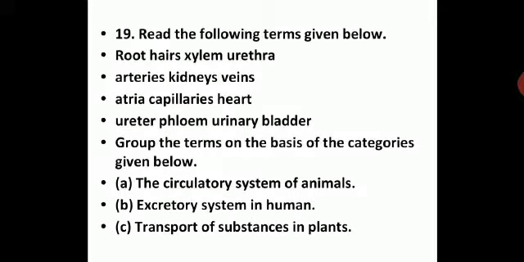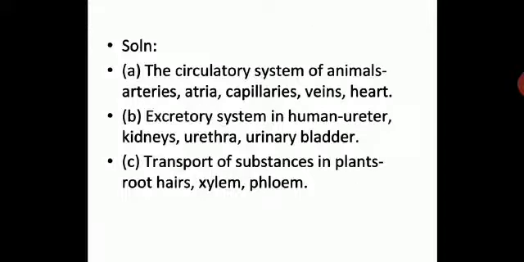These are the group of words which you will use from the given terms over here, and you are going to pick up the correct terms which are required for the given system. That means the circulatory system of animals will require arteries, atria, capillaries, veins, and heart. These are the terms related to circulatory system. Now let us see what are the terms related to excretory system in human. That we will have ureter, kidneys, urethra, urinary bladder.